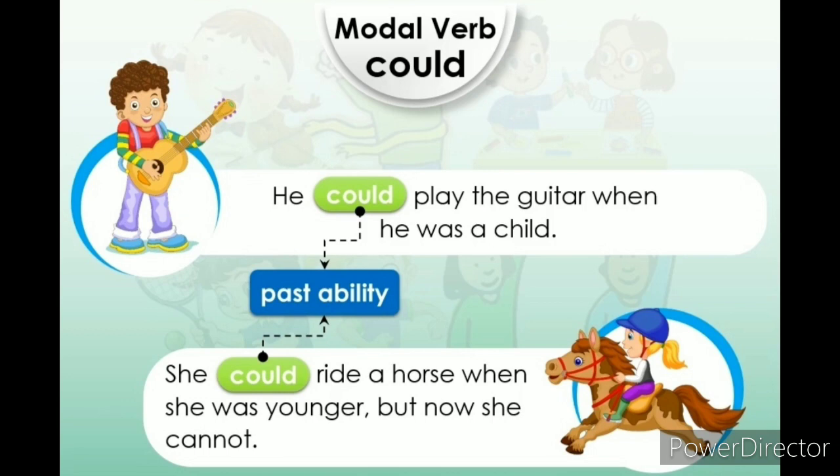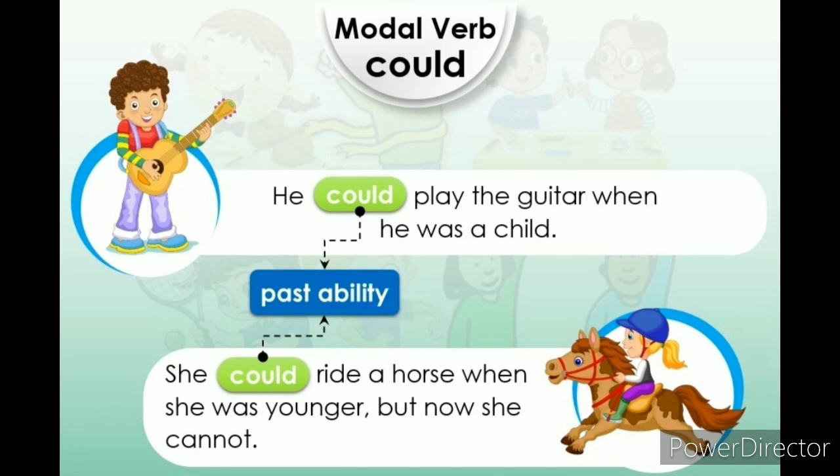So these are all the ways to express ability in the present as well as the past. To express ability, you can use the modal verbs can and could. These two verbs suit ability very well, present as well as past.